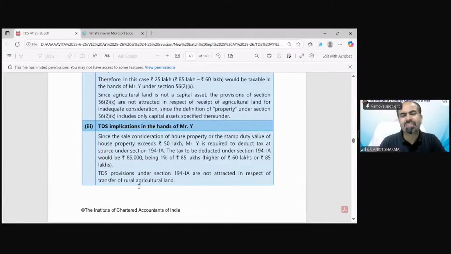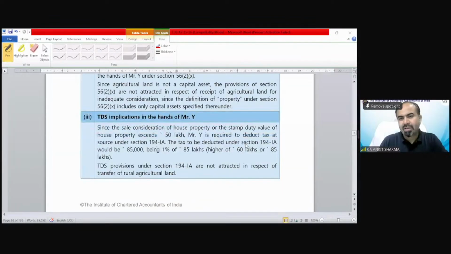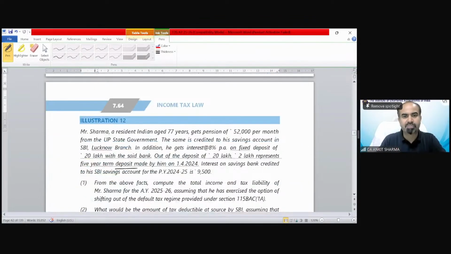So the TDS point is very simple in this case. Point number 3 is there. So in this example, technically, the higher of consideration and stamp duty value was 60 and 85. So higher was 85. So 1% would be 85,000. Very simple implication of the TDS provision.